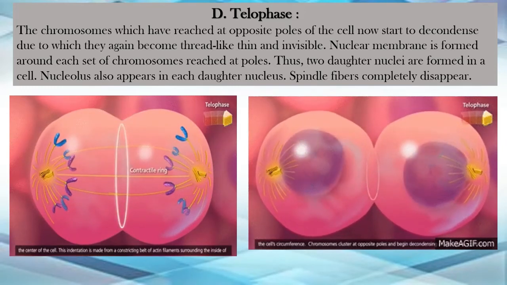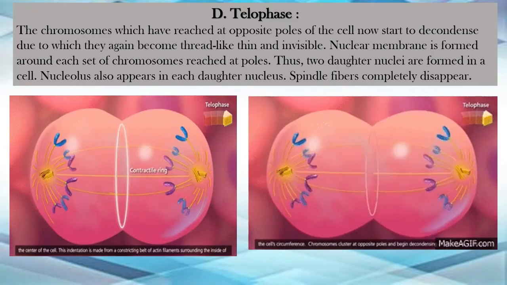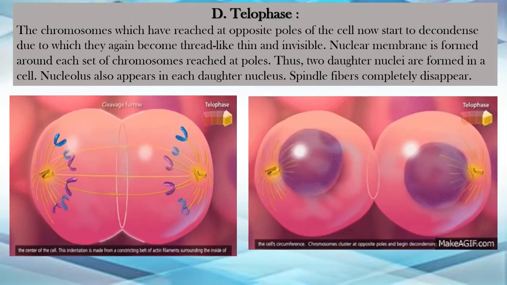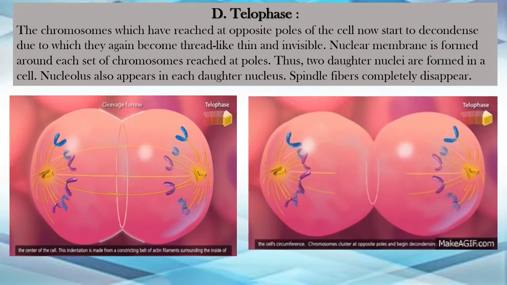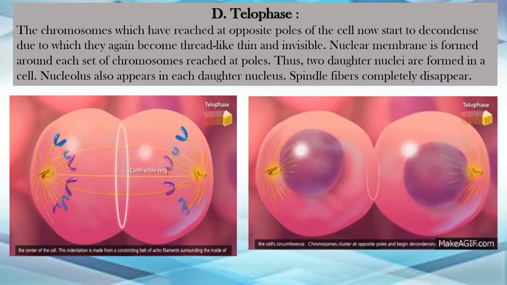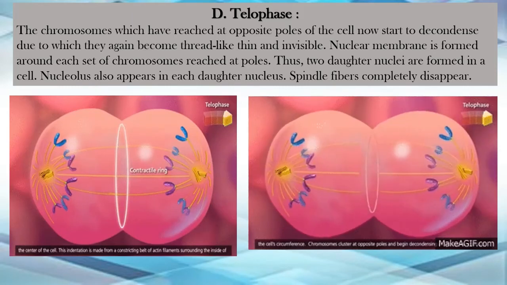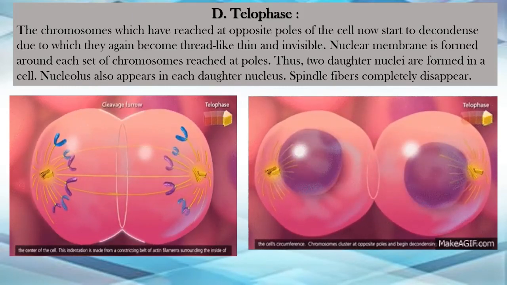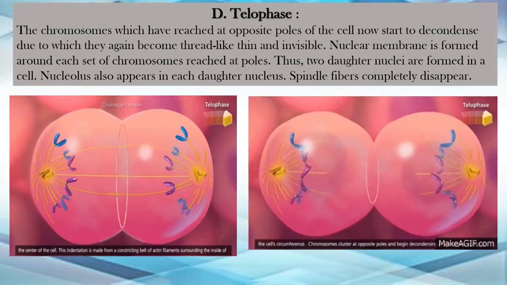Now after becoming thread-like, here you will again notice that the nucleus tends to appear. It has started to appear. The nuclear membrane is formed around each set of chromosomes, okay, which has reached the pole. So in the last picture, you can see that the purple color is being formed. That is nothing but the nuclear membrane.